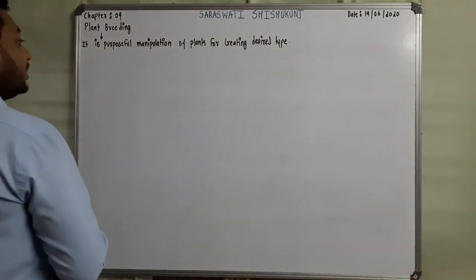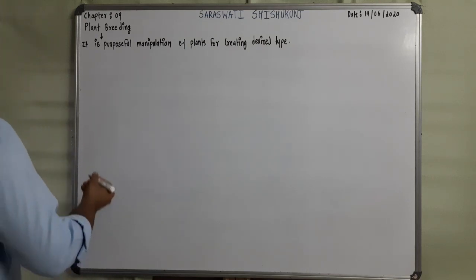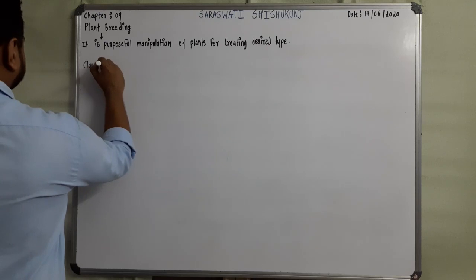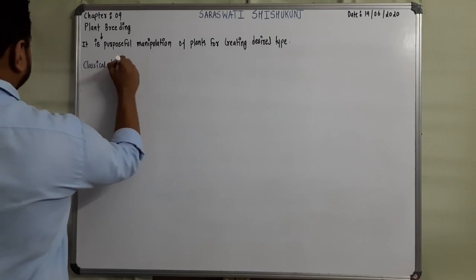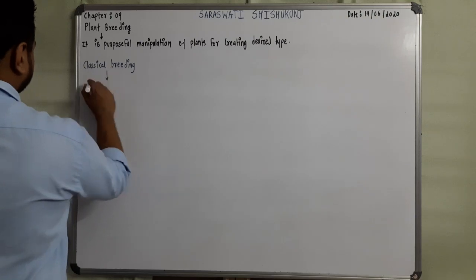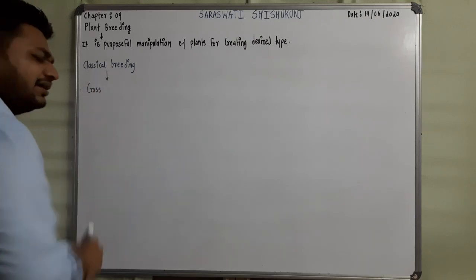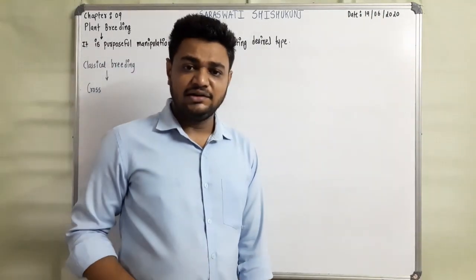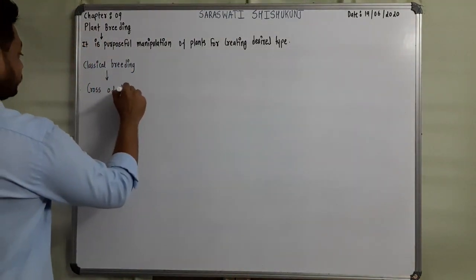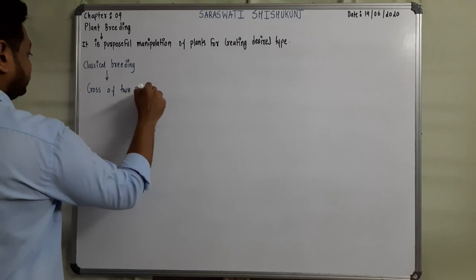Classical breeding involves the cross of two pure lines to form a hybrid variety.